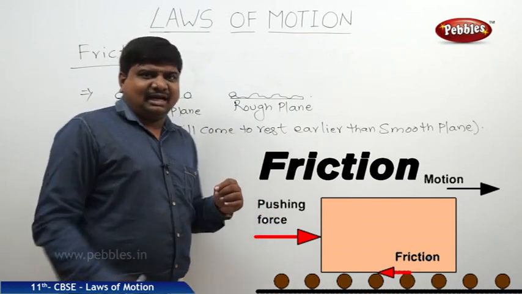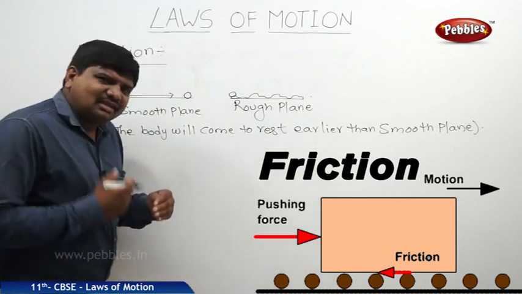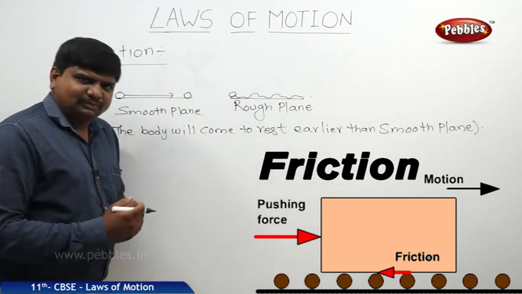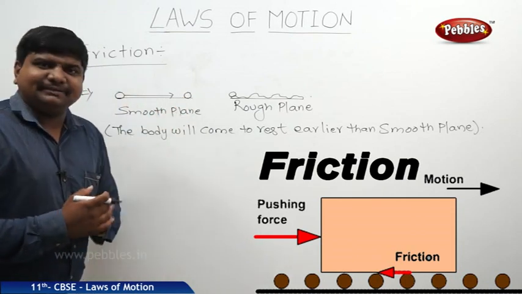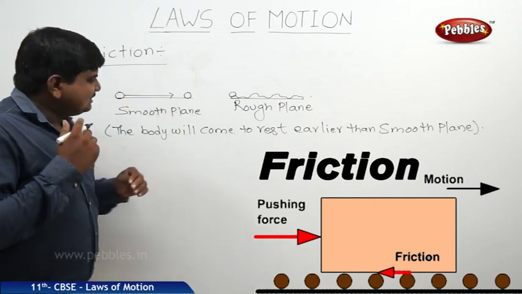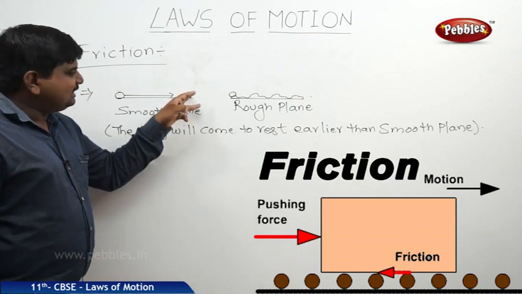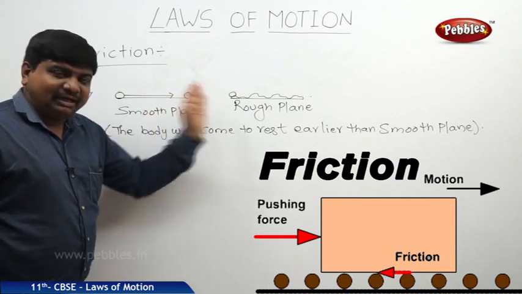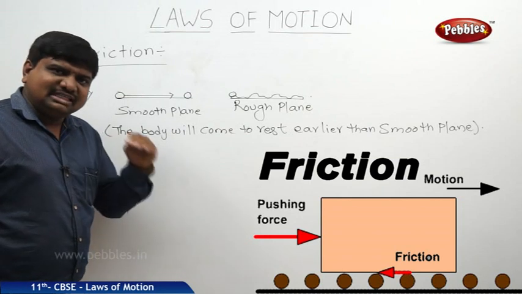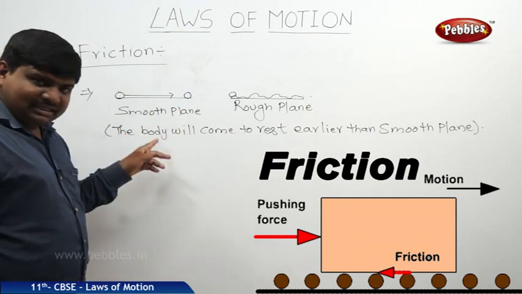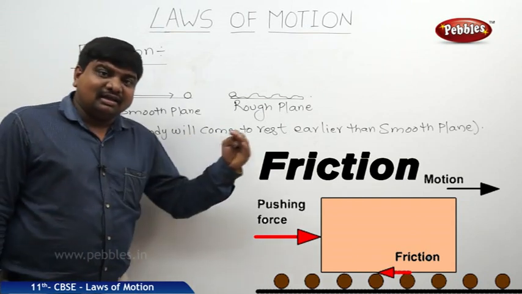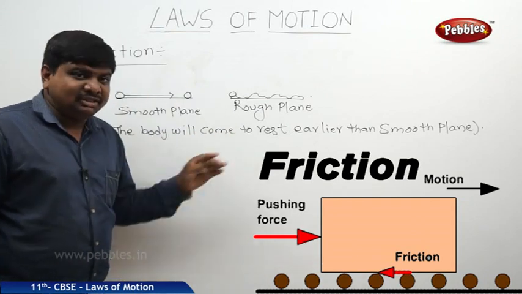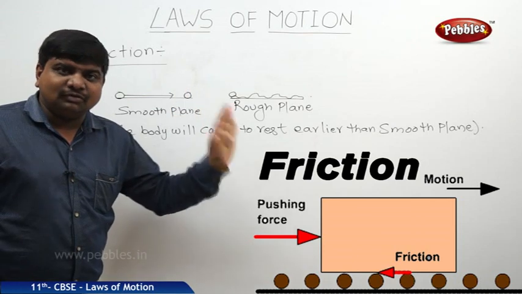What is the reason behind it? That means there is some other invisible force that was impacted on the body by the planes. That force is really opposing the motion of the bodies on the plane. The force which acts in the opposite direction to oppose the motion of the bodies on the plane, or the relative motion of the plane and the object, is called frictional force.